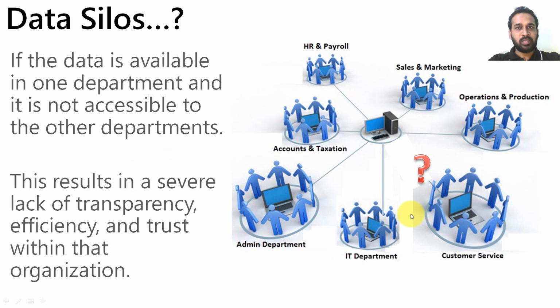There are multiple departments in a company, whereas if one department like customer service doesn't link with the centralized data center or the servers, whatever the ERP they have, then this information is not available for the rest of the users in the company. So it will be a lack of transparency and it's a threat to the company. So that's the main important thing here. And in the upcoming slides, we'll see how we can overcome data silos.